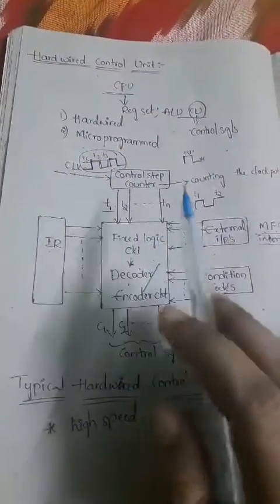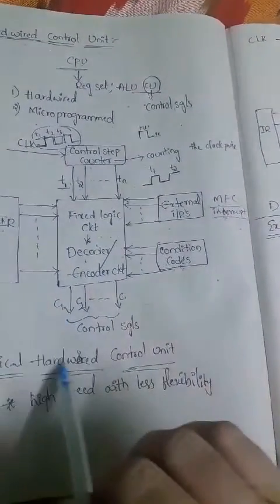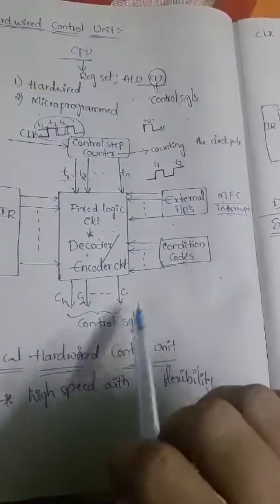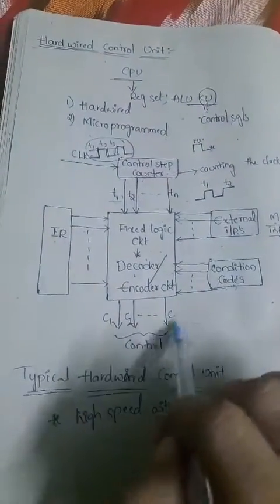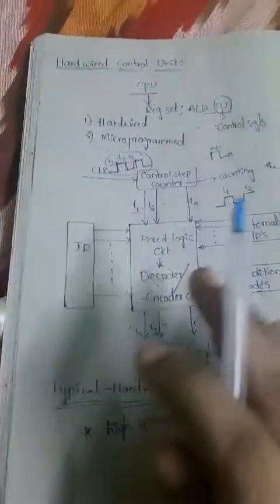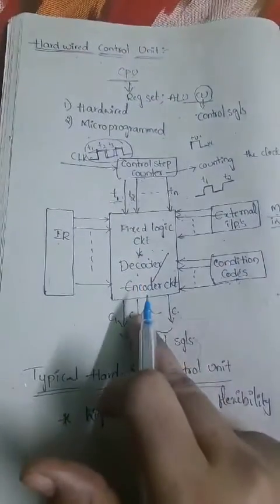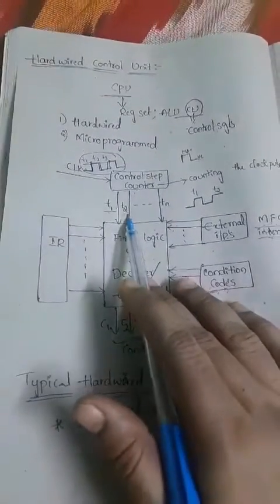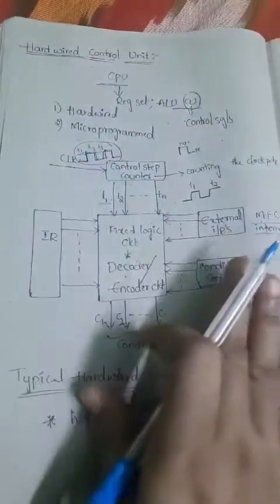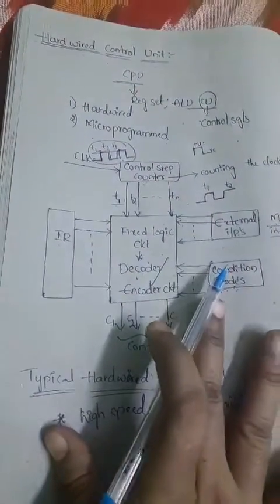Now coming to the next thing, the control signal generation purely depends on one parameter, that is timing signals. Remember that point. How do we generate the control signals? The major parameter used for generating the control signals is the timing signals, or the clock.